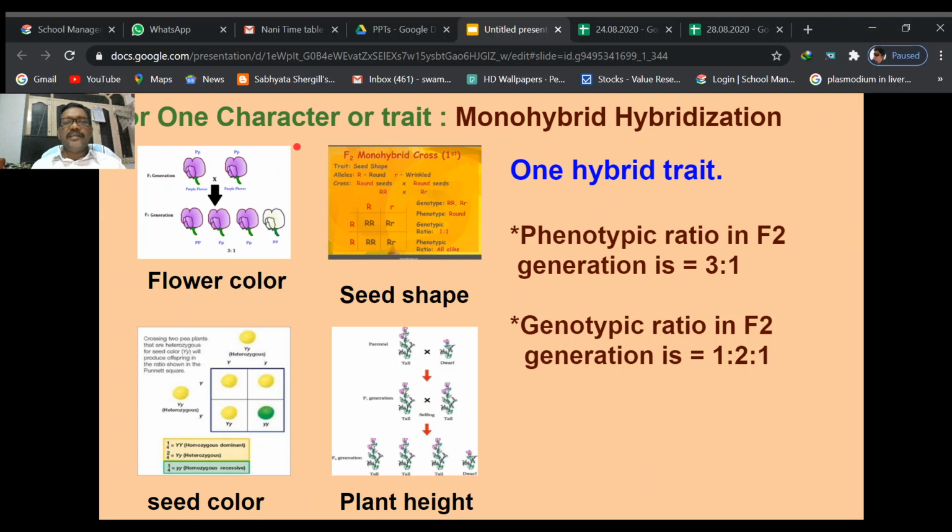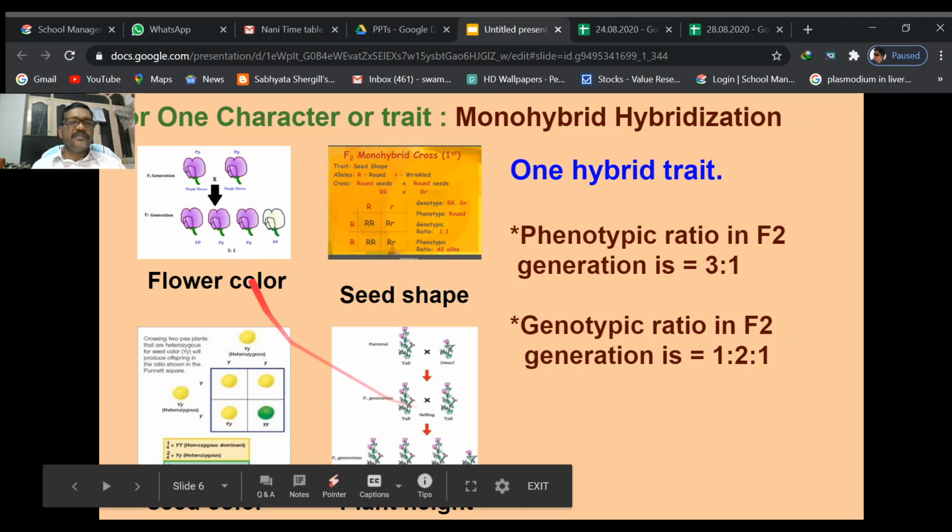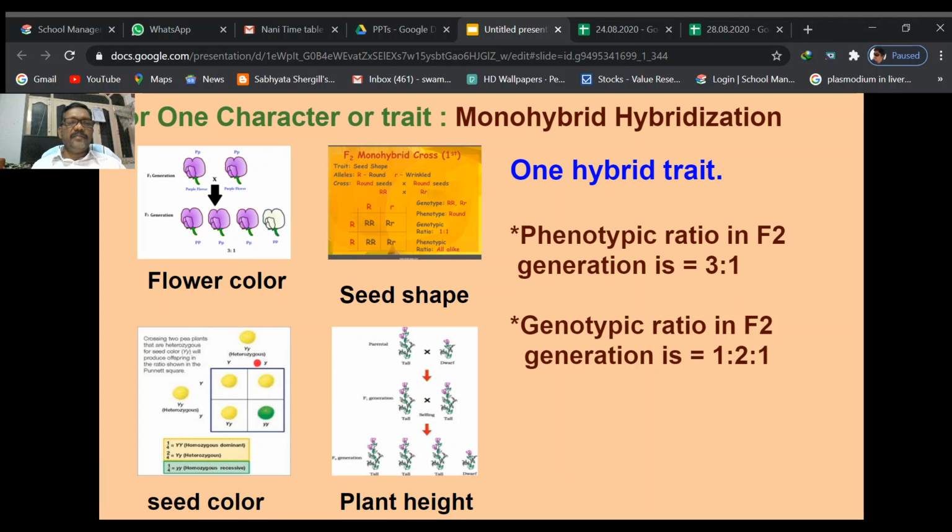This is also the same, but here the parental plant is crossed with the hybrid plant. Here we can get another ratio. So from these three we observe that in monohybrid hybridization, Gregor Mendel chose one character, any one character in the seven traits.